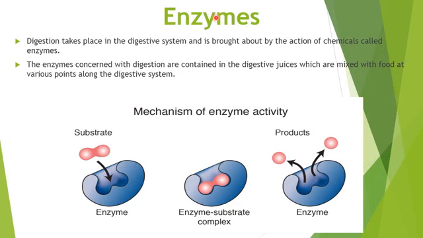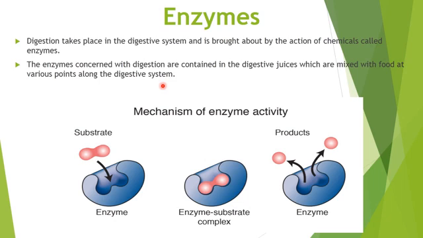food. So moving further, enzymes. What are enzymes? Digestion takes place in the digestive system and is brought about by the action of chemicals called enzymes. The enzymes concerned with digestion are contained in the digestive juices, which are mixed with food at various points along the digestive system. So enzymes are chemicals which are added to the food at different parts of the body while the food is in the process of digestion.